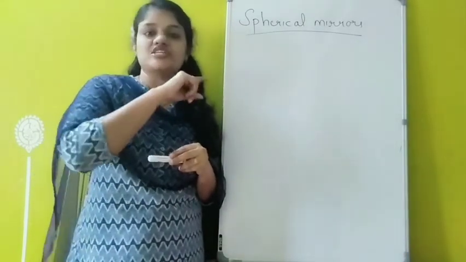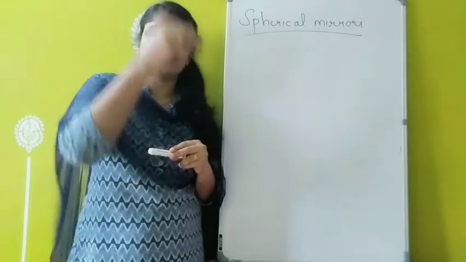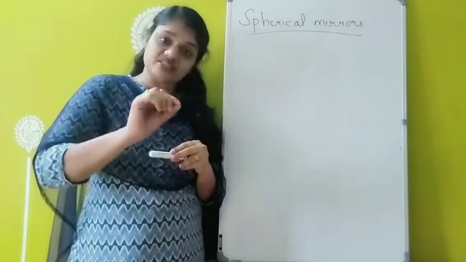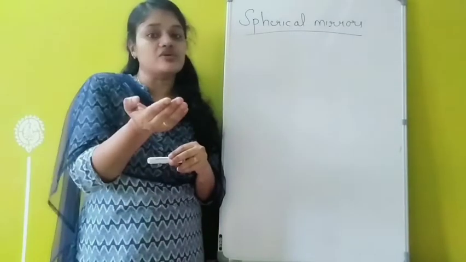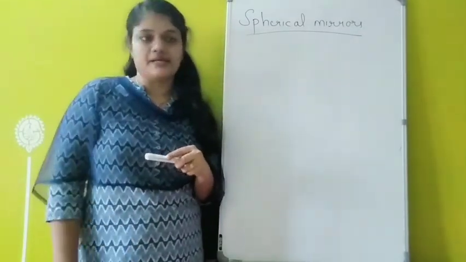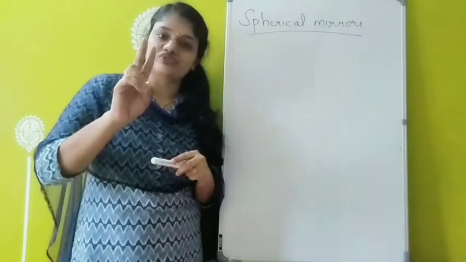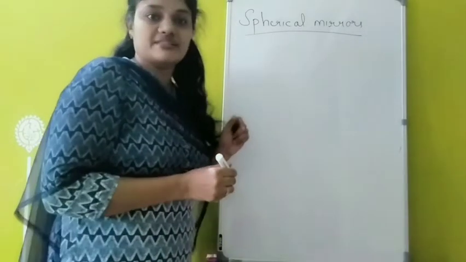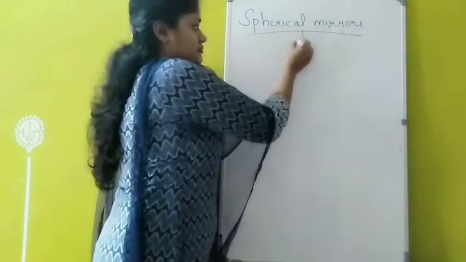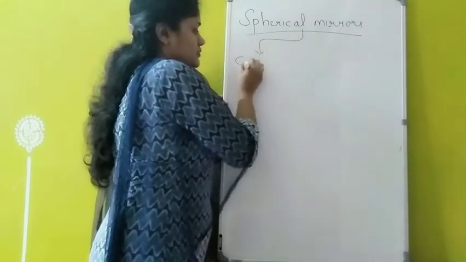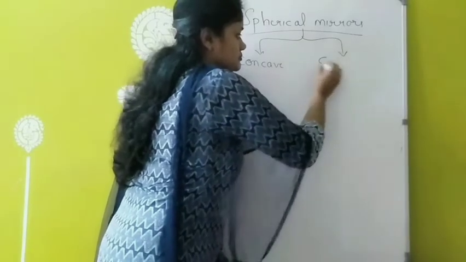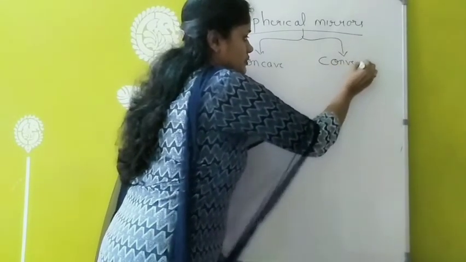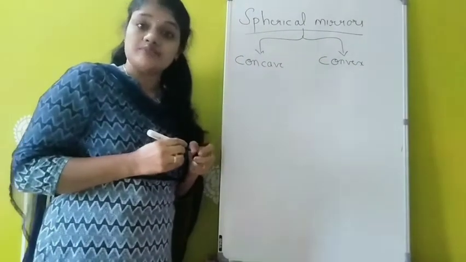I told you in the case of a plane mirror, the reflecting surface is plane. So if the reflecting surface is spherical, curved inward or outward, it is called a spherical mirror. The spherical mirrors are mainly of two types. First one is concave and second one is convex mirror.